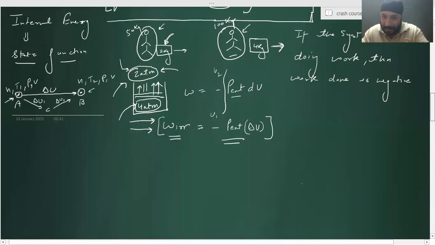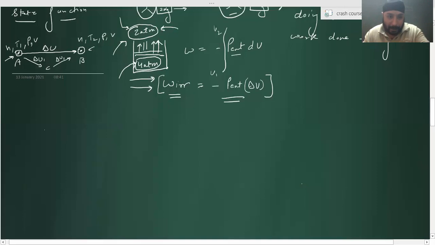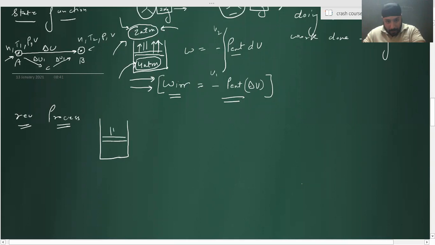Understand one thing. I'll just come to reversible process. So work done in irreversible process, you come to know, I'm talking about work done in reversible process. Now tell me exactly, every time, what happens here? This is internal pressure, agreed? And this is external pressure. Every time surrounding and system will be in equilibrium.